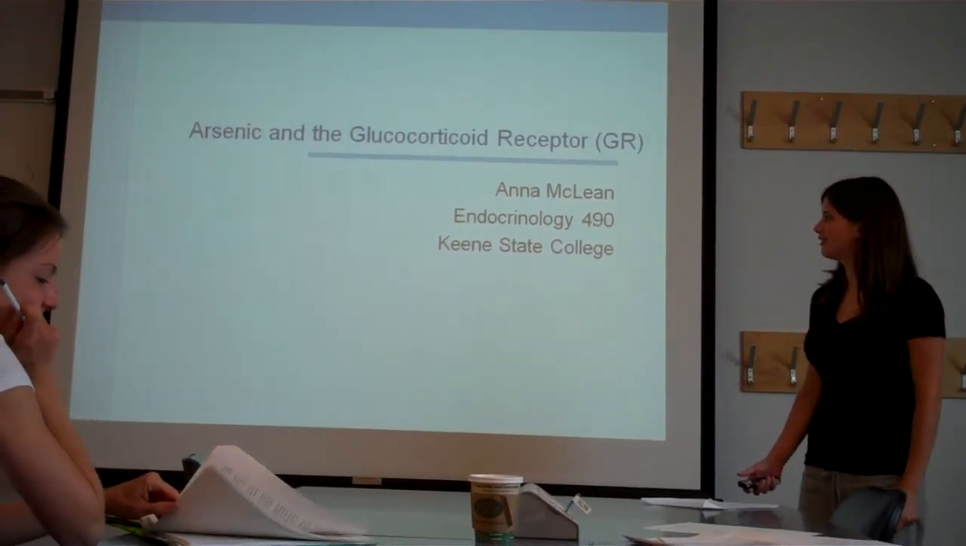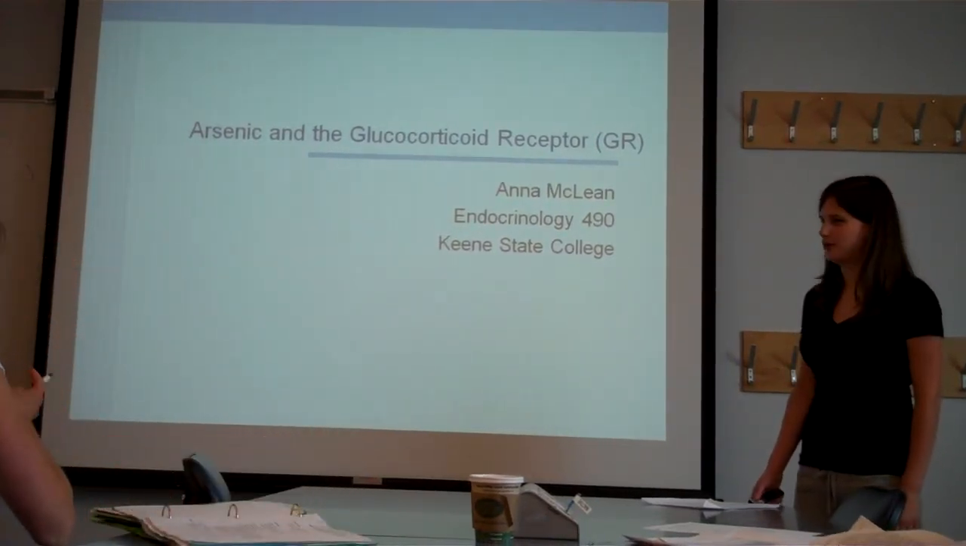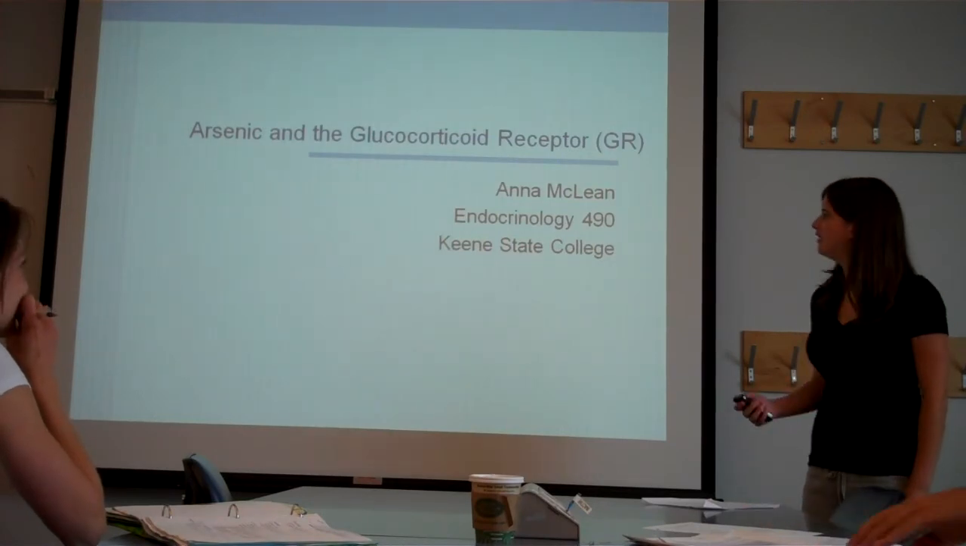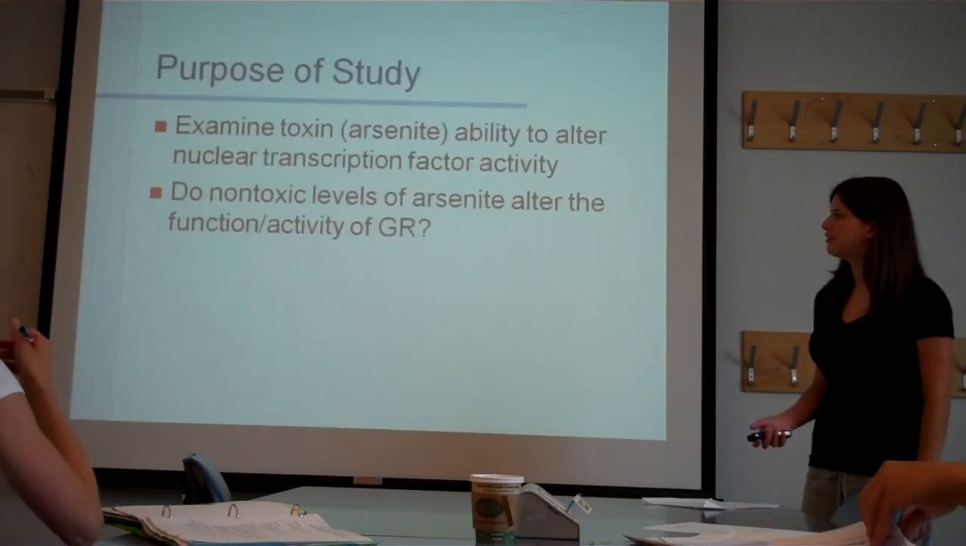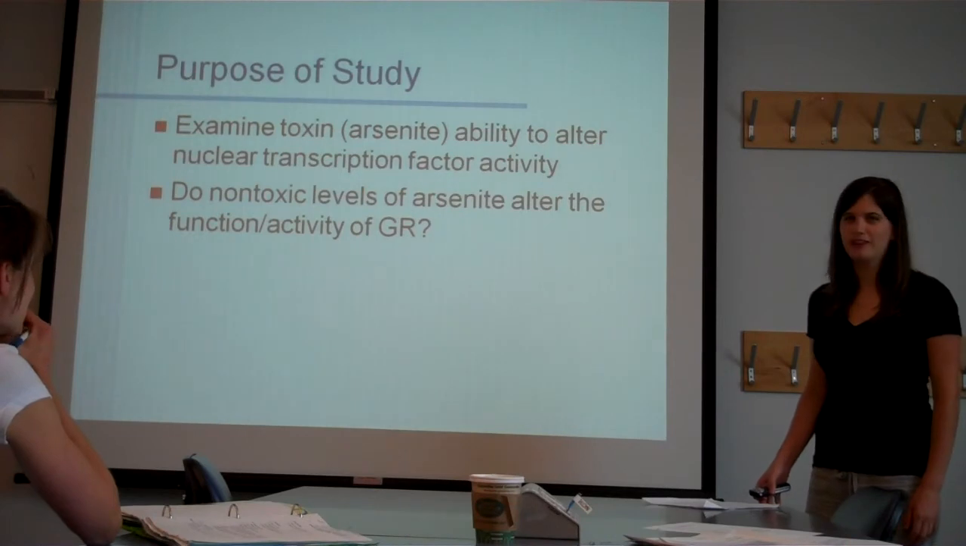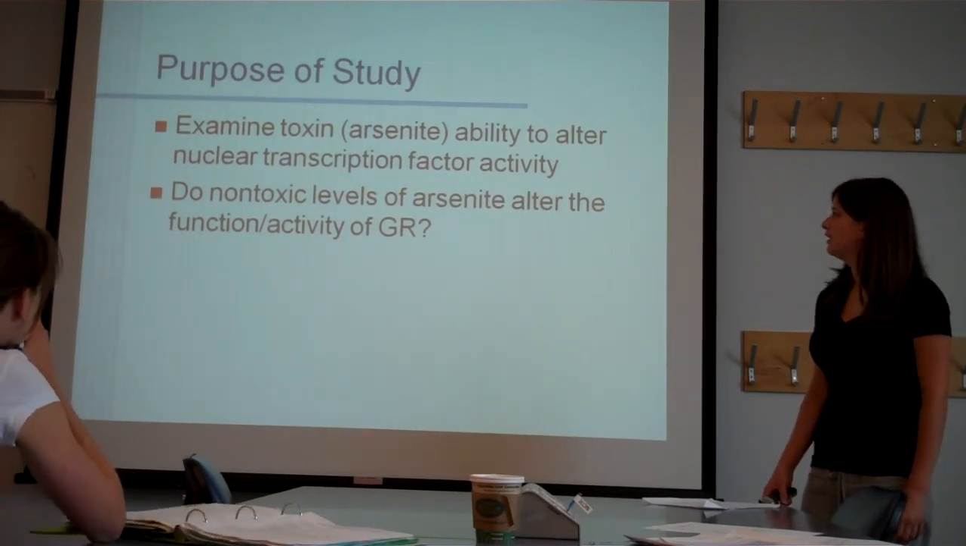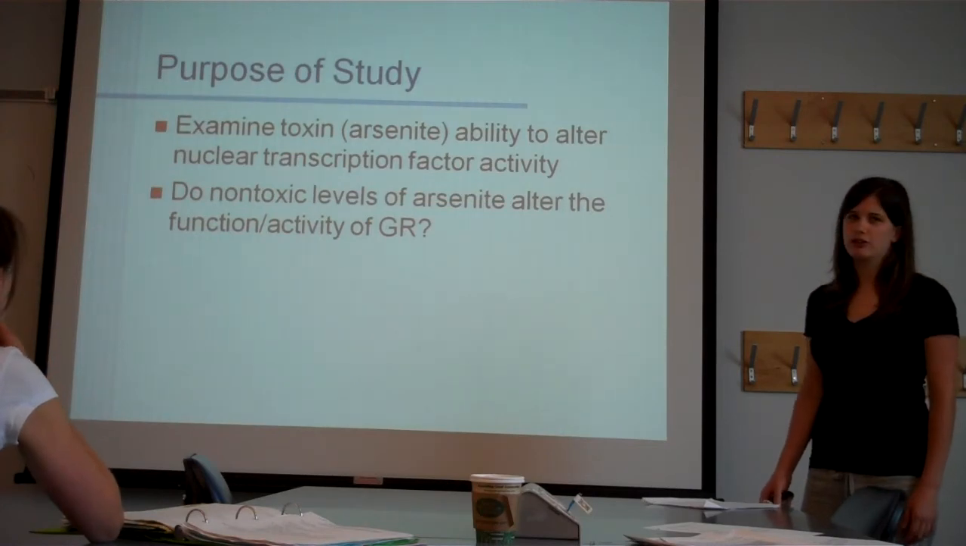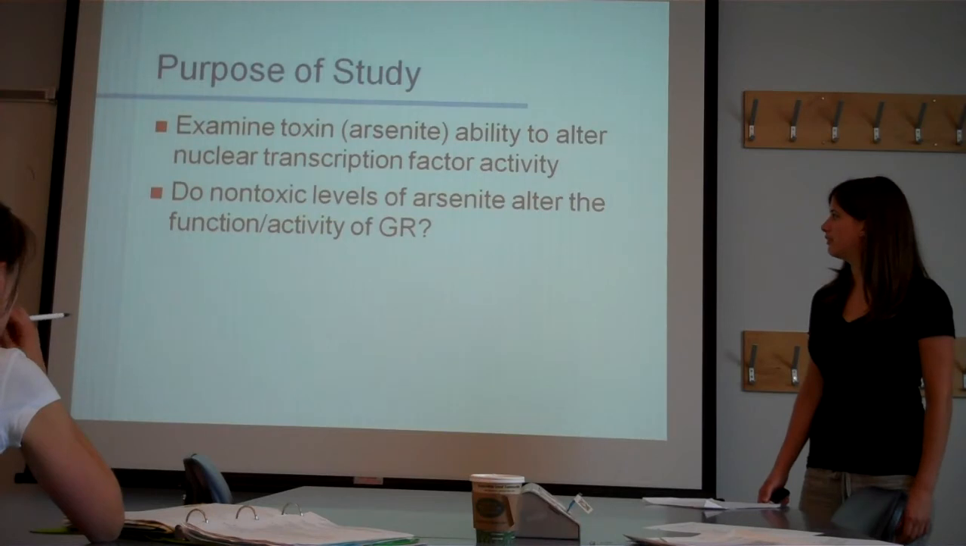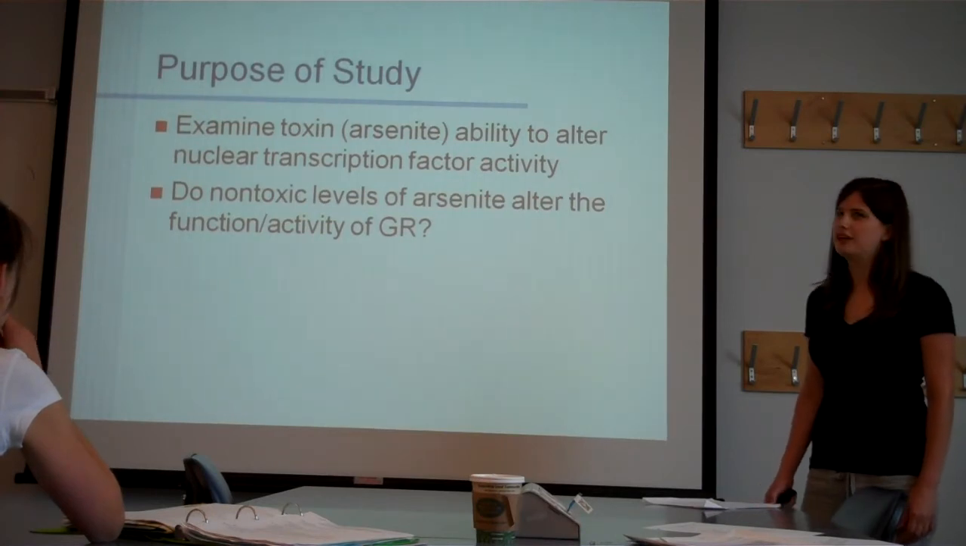Okay, my paper's on arsenic and the glucocorticoid receptor, which I'm going to refer to as GR. So the purpose of this study, I tried to summarize it the best I could, is to examine a toxin, they use arsenite, the ability of it to alter nuclear transcription factor activity. And do non-toxic levels of arsenite alter the function and activity of GR?